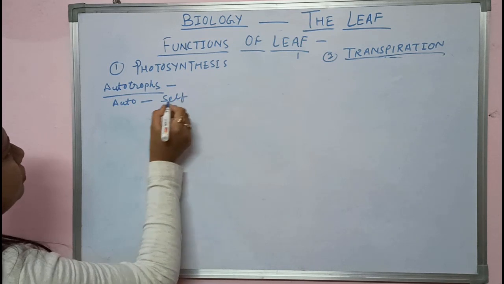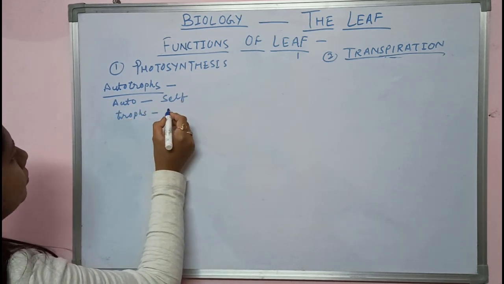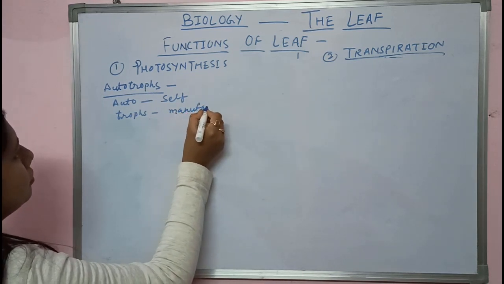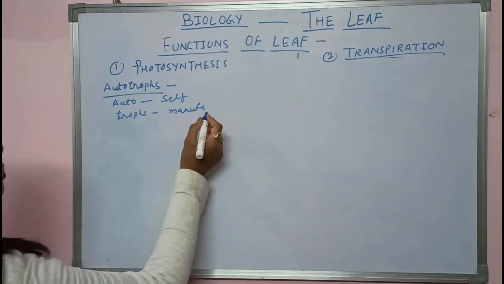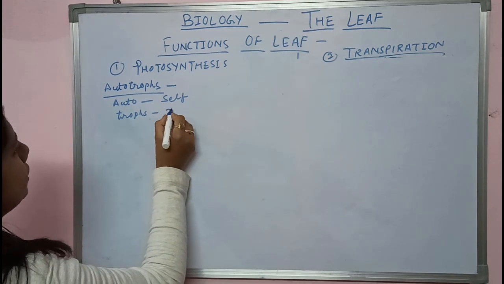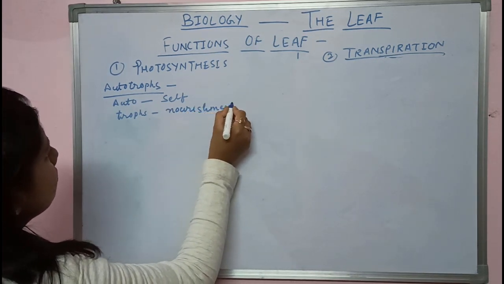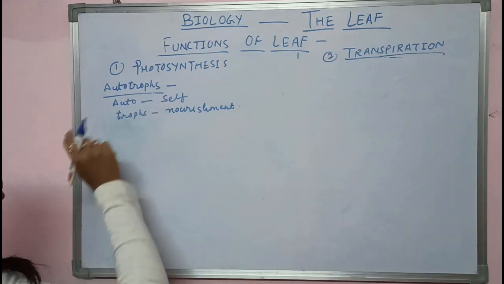Auto, self, trophs, nourishment. Self-nourishment. Why plants are called autotrophs?